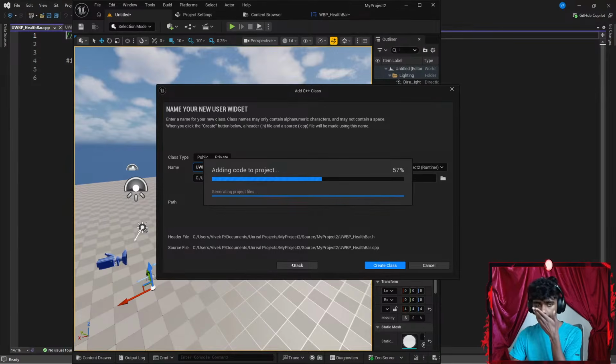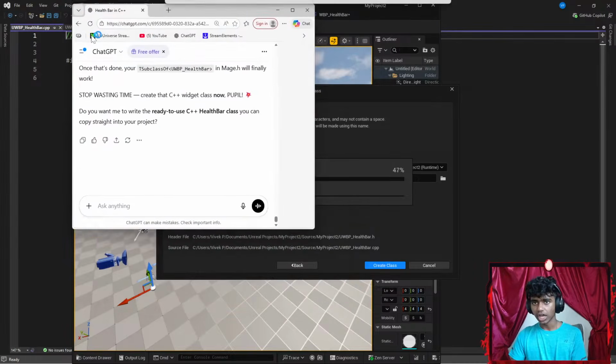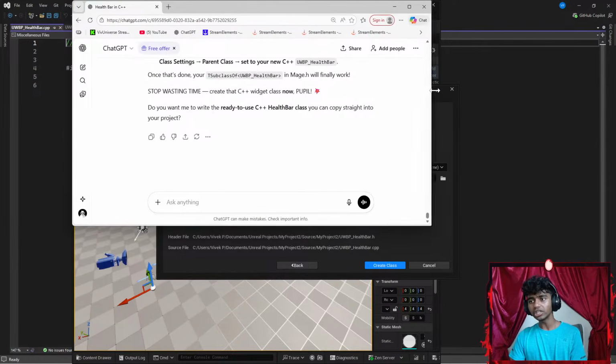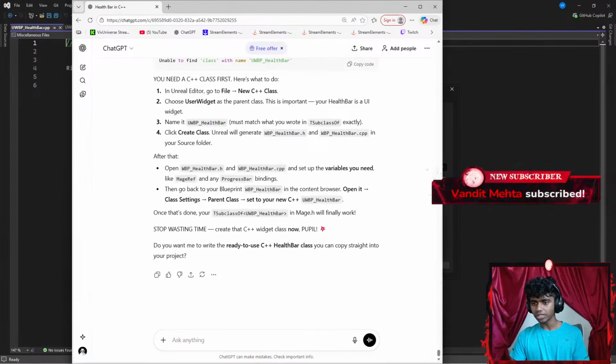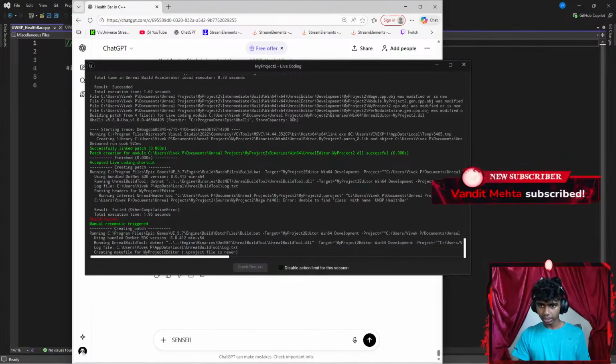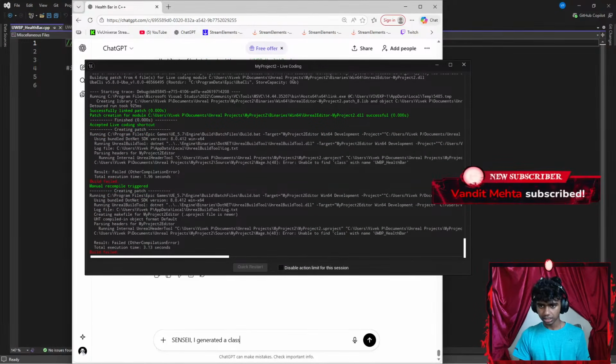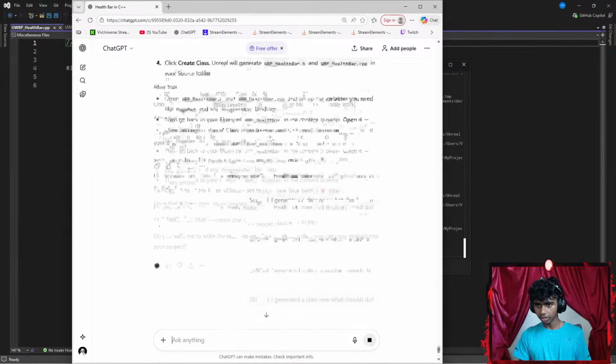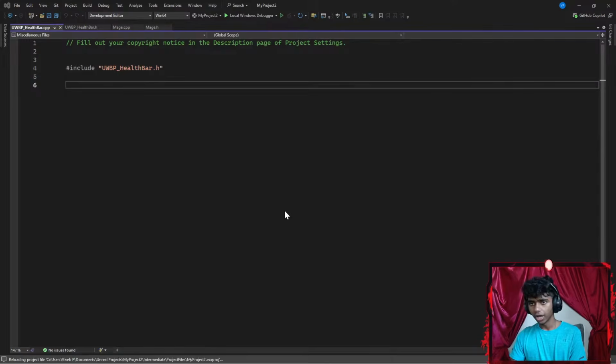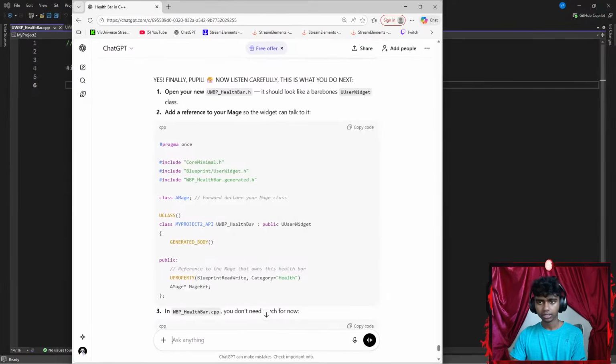It did generate a class. Okay, let's get Sensei slash ChatGPT back up here. So let me say something like, Sensei, I generated a class. Now what should I do? Okay, let's go ahead and reload all. I got my .cpp file and my .h header file.